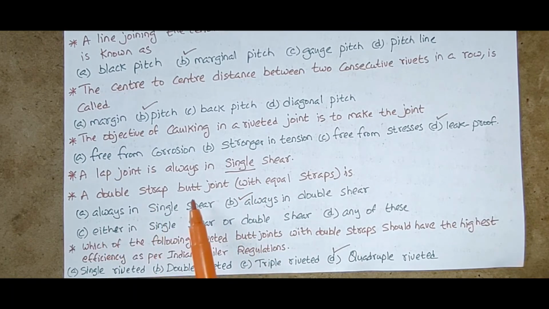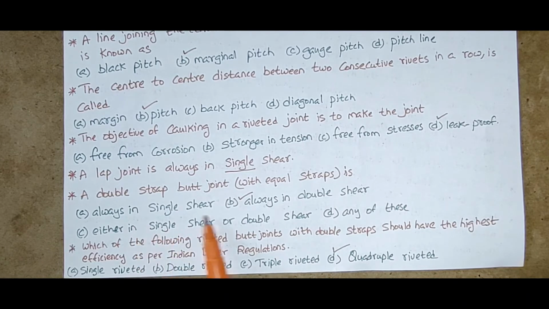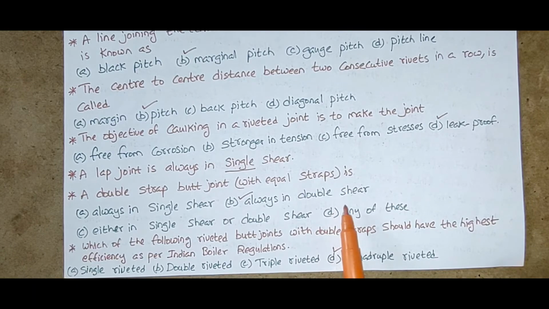A double strap butt joint with equal straps is always in single shear, always in double shear, either in single shear or double shear, any of these. A double strap butt joint with equal straps is always in double shear.